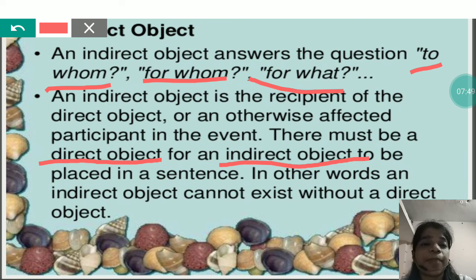Means it's compulsory for a direct object to be in a sentence if we have to find out any indirect object. There must be a direct object for an indirect object to be placed in a sentence. In other words, an indirect object cannot exist without a direct object.